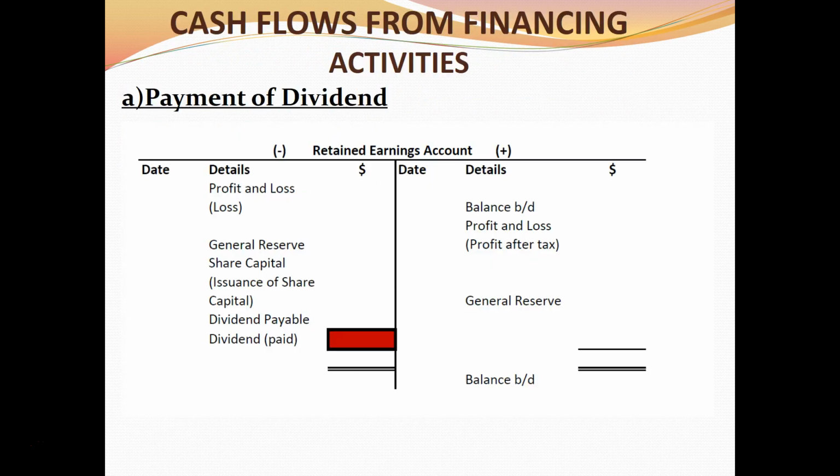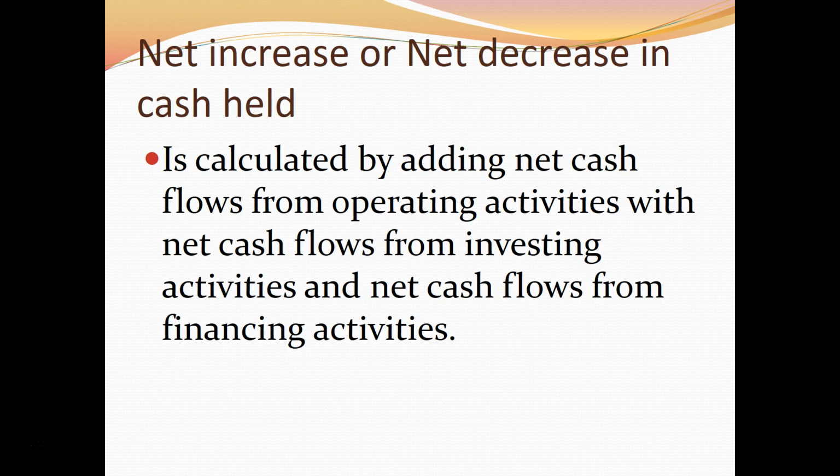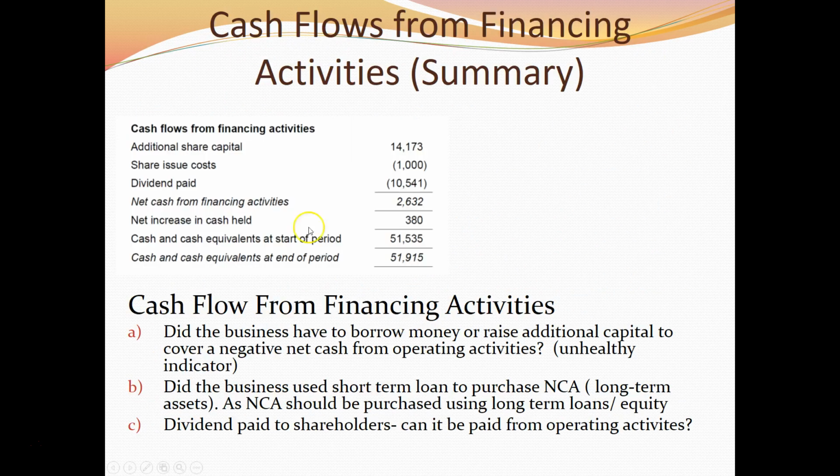And then the last thing that you will see will look something like this. The last one will be net cash from financing activities. So when there's additional share capital positive, share issue cost negative, dividend paid negative, then we have net cash from financing activities. The last thing will be net increase in cash held. So how do we get this number? We start from net cash from operating activities, add net cash from investing activities, add net cash from financing activities. And this number can be positive or negative depending on how we end up.